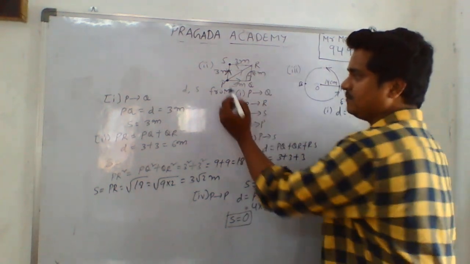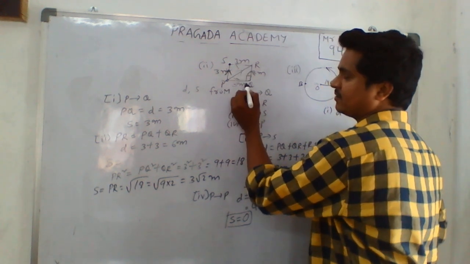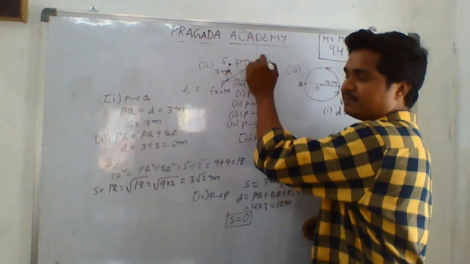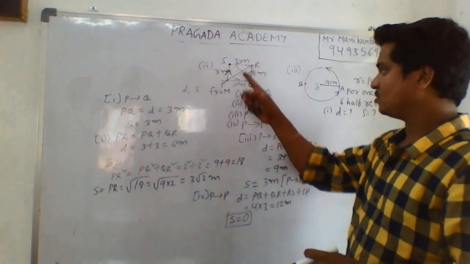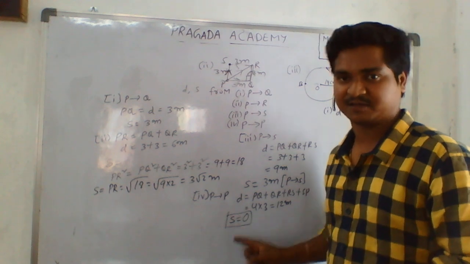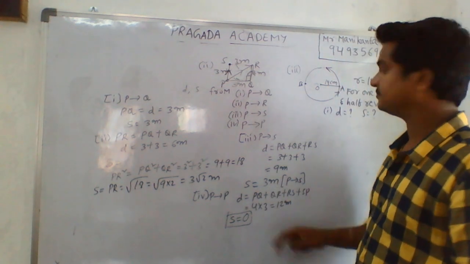According to the vectors concept, if it travels in the PQ direction, that will be plus i, and this will be minus i, they cancel, i minus i is 0. This is the vertical axis, the y axis is the j bar, and if it moves downwards it is minus j bar, j bar minus j bar is 0. So that's why the total value becomes 0. Displacement will be 0 because displacement is a vector, and it obeys the laws of vector addition.